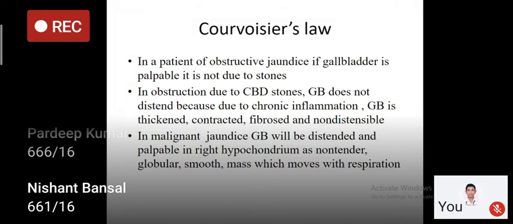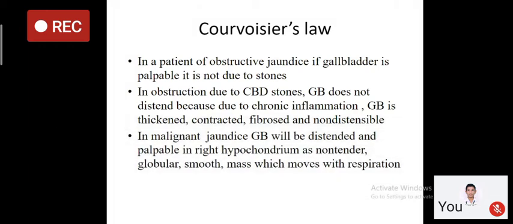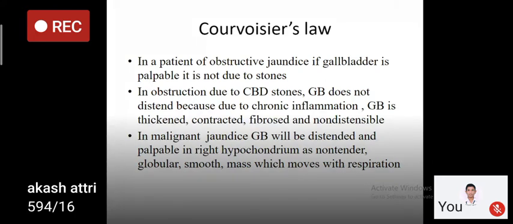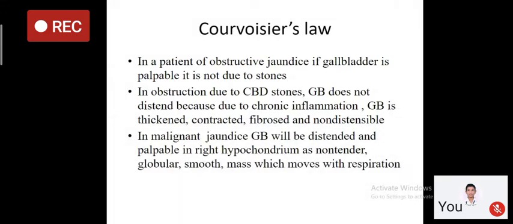I repeat, if in a patient of obstructive jaundice the gallbladder is palpable, it is not due to CBD stone, right? Means if there is obstructive jaundice due to CBD stone, your gallbladder should not be palpable. This is another statement. So Courvoisier's law states that in a patient of obstructive jaundice, if the gallbladder is palpable, most probably it is not because of CBD stones.